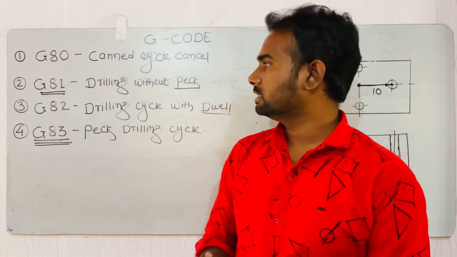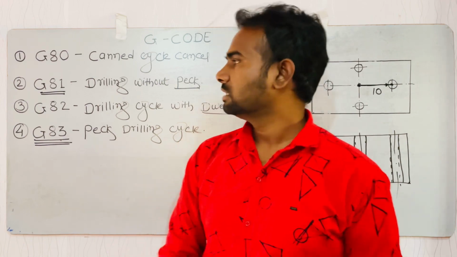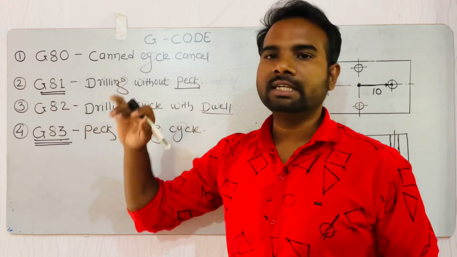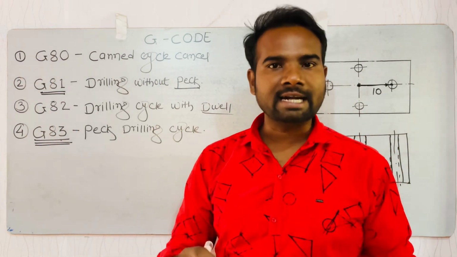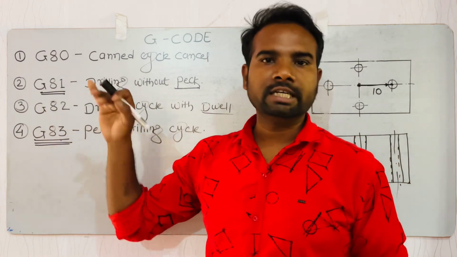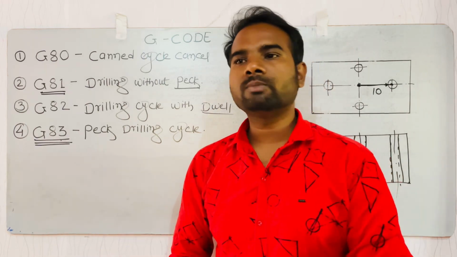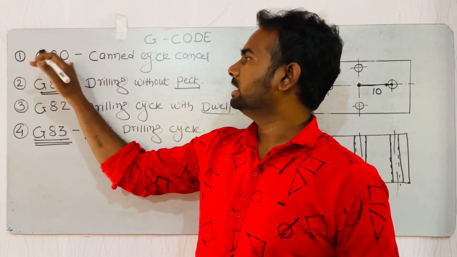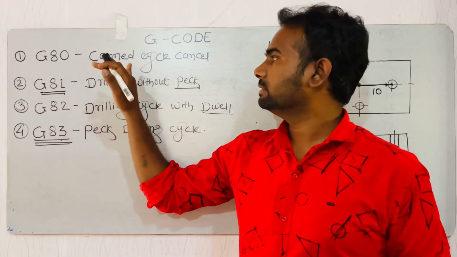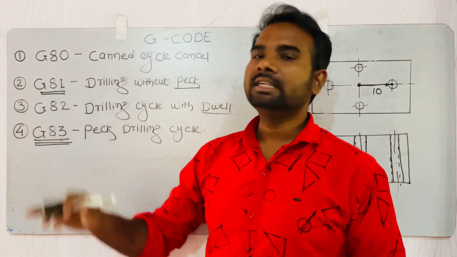So our first is G80. G80 means canned cycle cancel, means the application of G80 is to cancel the activated canned cycle. Suppose we are doing an operation with the G81 cycle or any cycle, at the end of that cycle, we have to use G80. That is, G80 means canned cycle cancel. Okay.